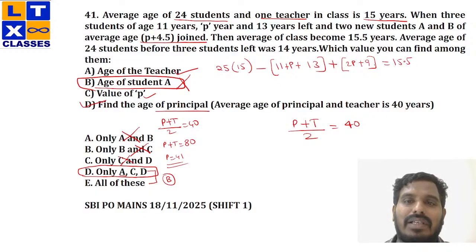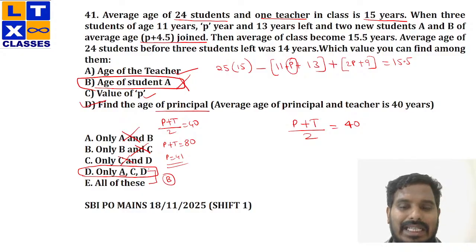Now clearly, if I solve this equation, I'll find the value of P, right. See, this is an equation with only one unknown, which is P. I can easily calculate the value of P. So in this way I can calculate the value of P. So my answer would be only A, C, D. Clear?